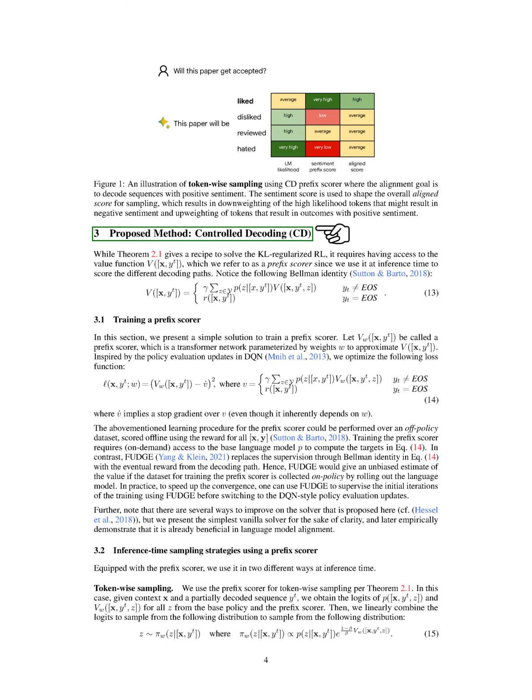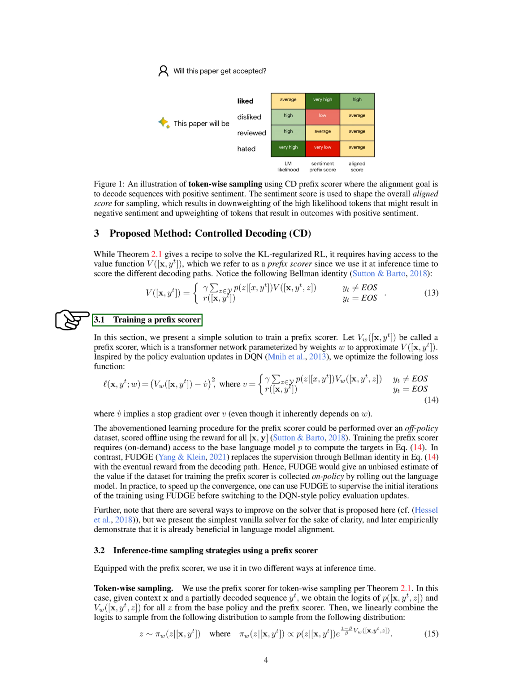Section 3. Proposed method. Controlled decoding, CD. We're proposing a method called controlled decoding, CD. This method is based on a theorem that provides a solution to the KL regularized RL problem. However, this solution requires access to a value function, which we call a prefix scorer, as it's used to score different decoding paths. This prefix scorer is defined by a Bellman identity, which is a mathematical relationship that describes the value of a state in terms of the expected future rewards.